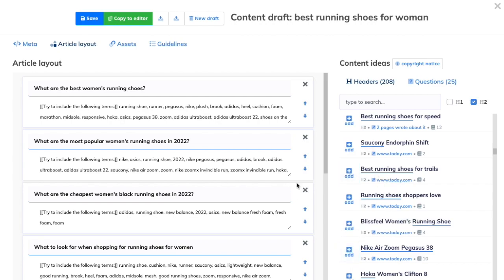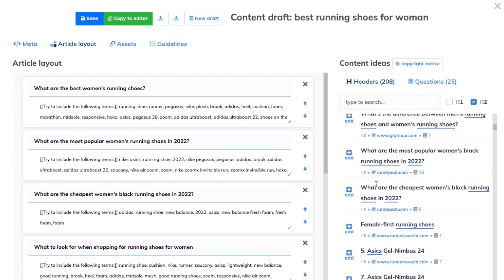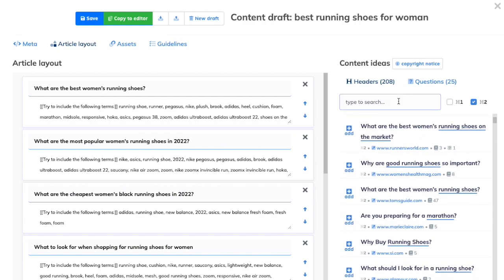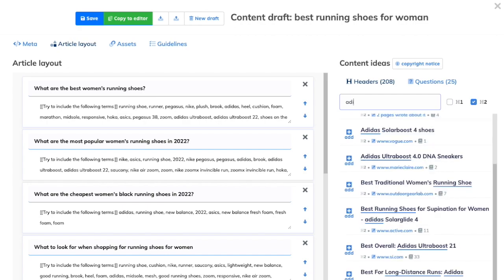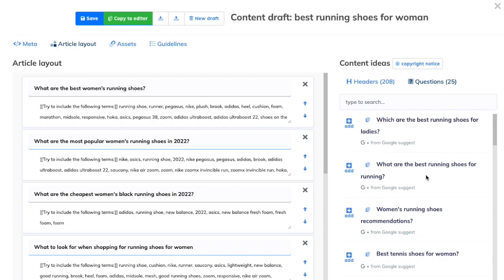As you can see, there are a lot of options here to go through, and specifically if you have your brand, for example Adidas, then you can very easily filter the questions which are related to your brand. And of course, we are talking here about the questions from Google as well.